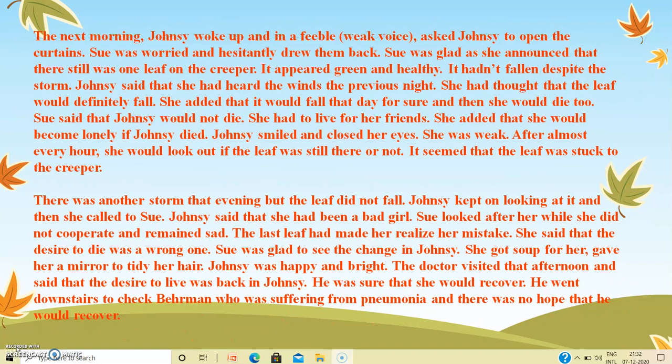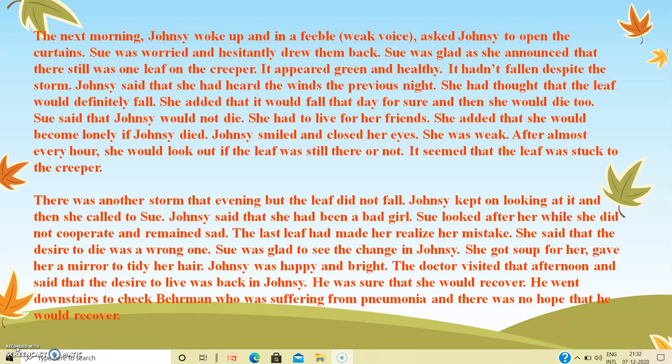The next morning Johnsy woke up and in a feeble, weak voice asked Sue to open the curtains. Sue was worried and hesitantly drew them back. Sue was glad as she announced that there still was one leaf on the creeper. It appeared green and healthy. It hadn't fallen despite the storm.